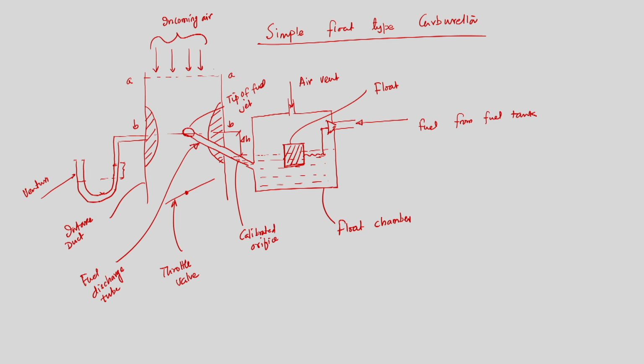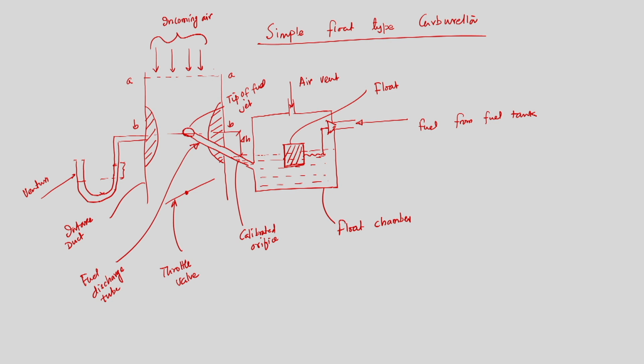Because of the increase in flow velocity, pressure will drop, and that pressure drop will create a sufficient driving force between the float chamber and the middle of the fuel discharge tube, so that the driving force will allow fuel to come from the float chamber to the intake duct. We need to design in such a way that the increase in velocity, rather the drop in pressure, will be good enough to create a pressure difference, so that the required amount will be supplied from the float chamber to the intake duct.